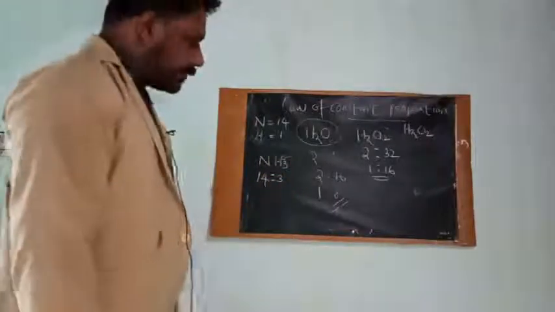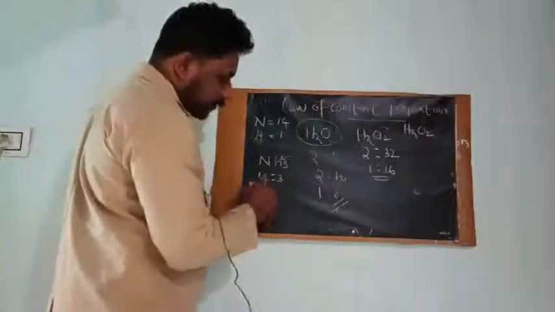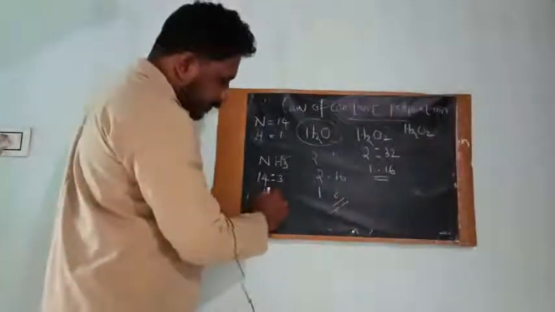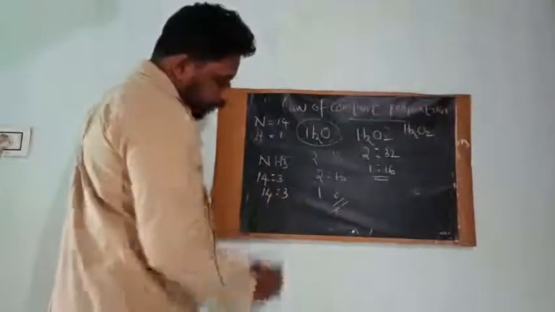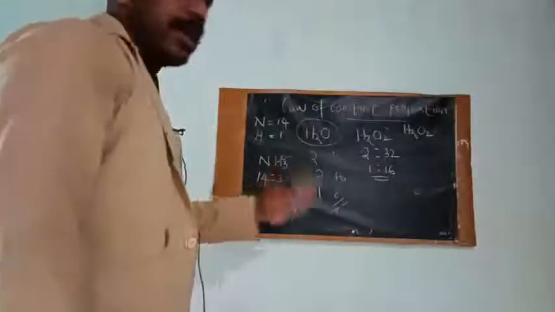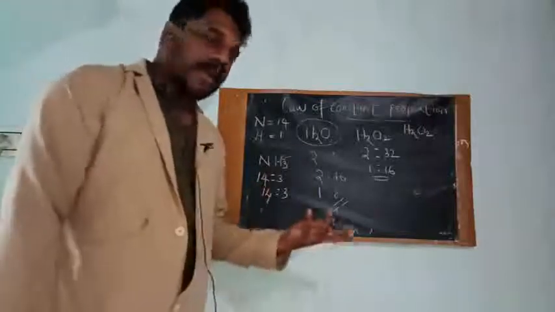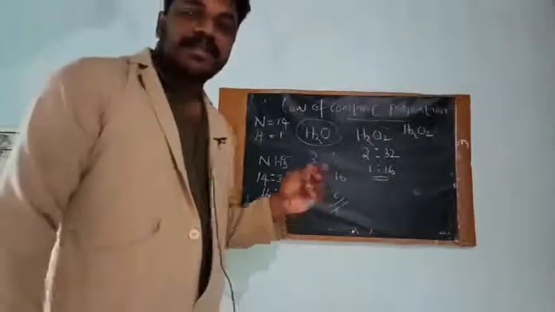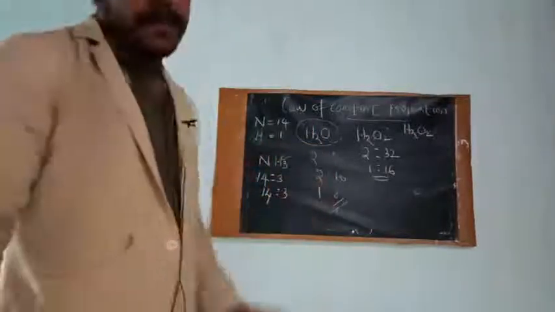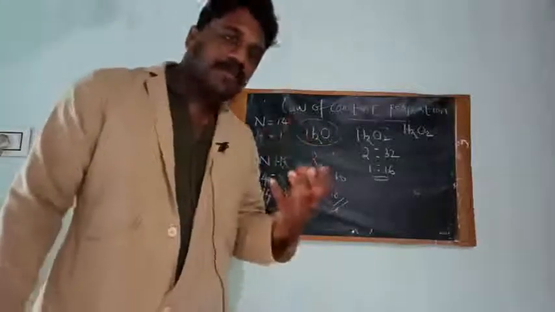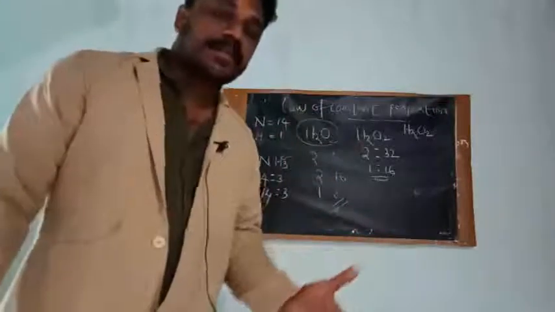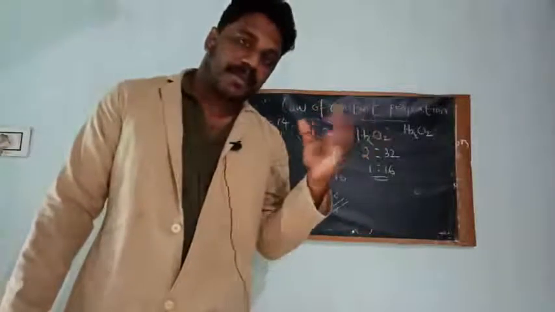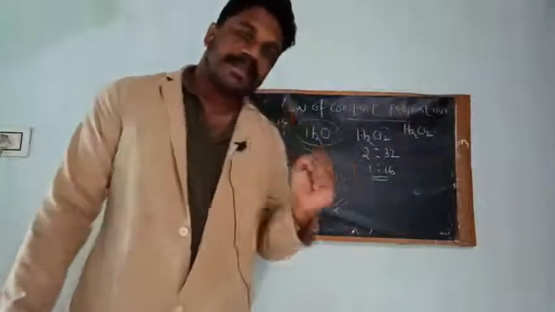So nitrogen and hydrogen are combined in this ratio. What compound will be formed if they are combined in this ratio, 14:3? Then the compound will be ammonia. If nitrogen and hydrogen are combined in the ratio 14:3 by mass, then the compound formed will be ammonia. So for every compound, the elements are combined in a fixed ratio by mass. Elements are always combined in a fixed ratio by mass.